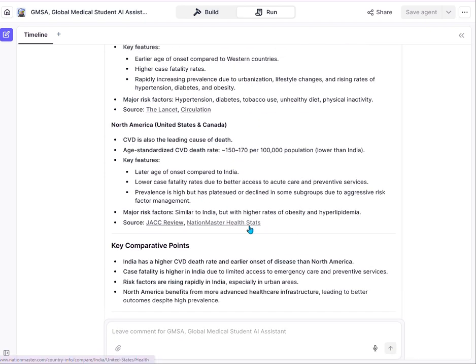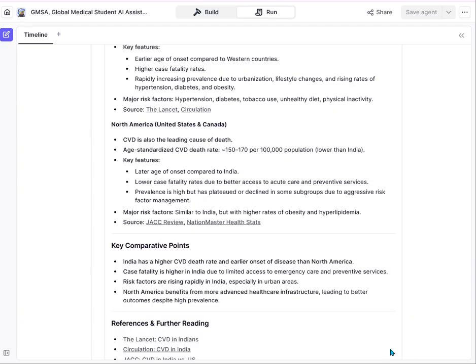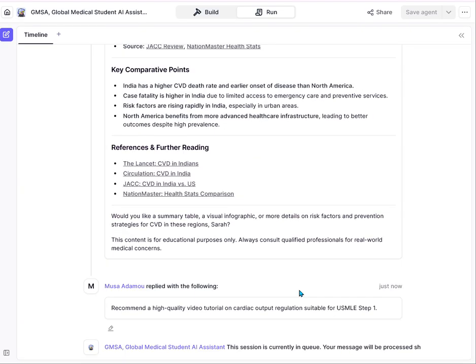This tool is specifically for medical, nursing, public health, anything medical related; pharmacy is going to use this one. Not just for medical students. Anybody studying in the medical field can use this one.